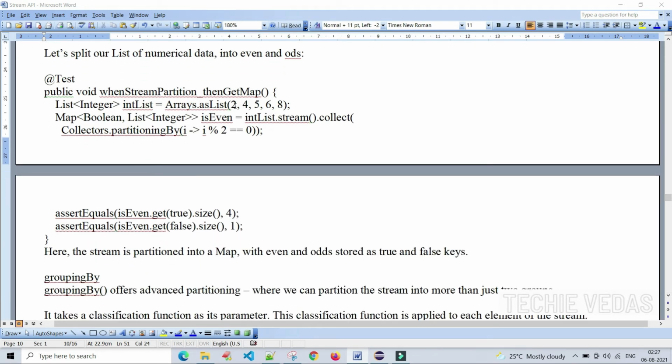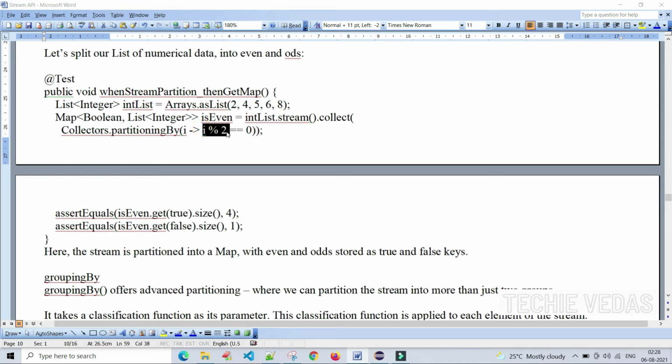These are the elements 2, 4, 5, 6, 8. 2, 4, 6, 8 should come under even numbers, 5 should come under the odd element. We are passing a list of integers, and here intList dot stream, we are creating the stream, and we are processing Collectors dot partitioningBy. How are we partitioning?